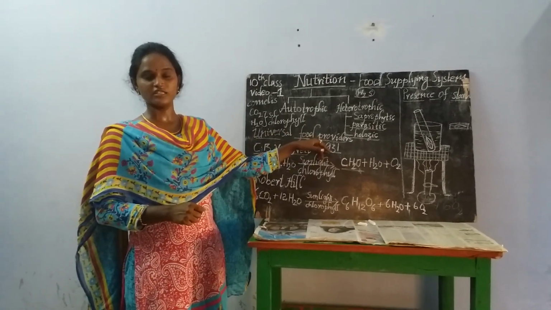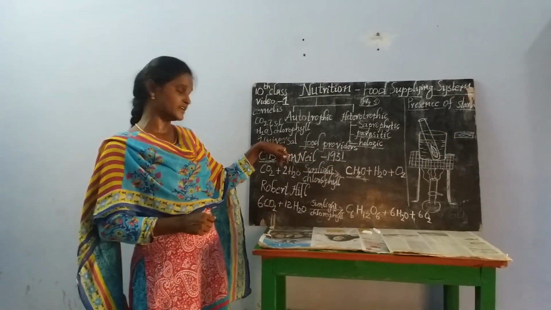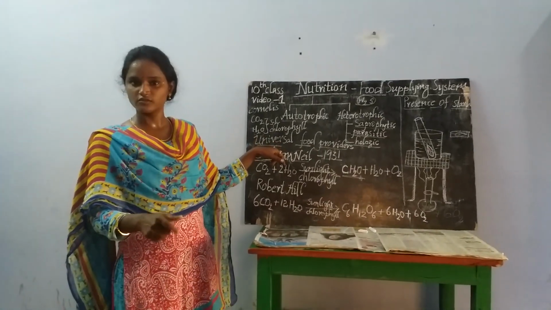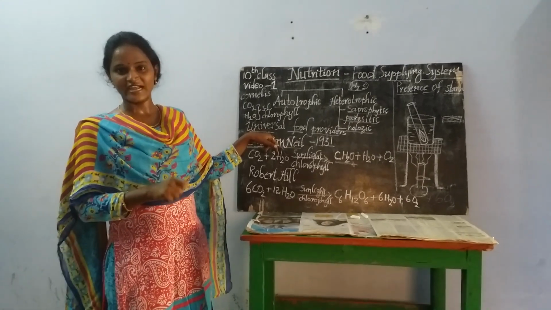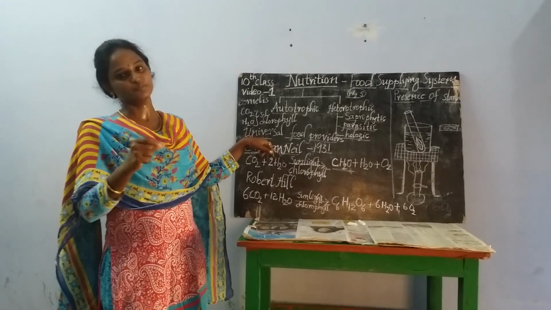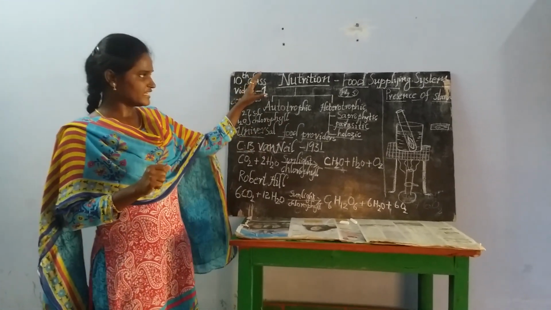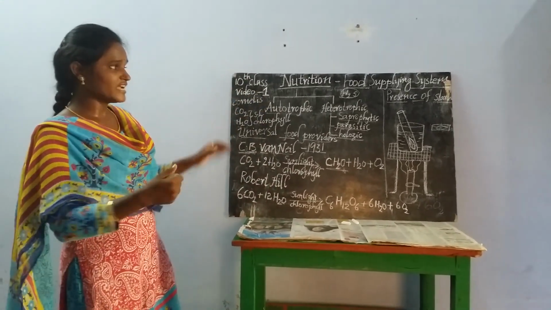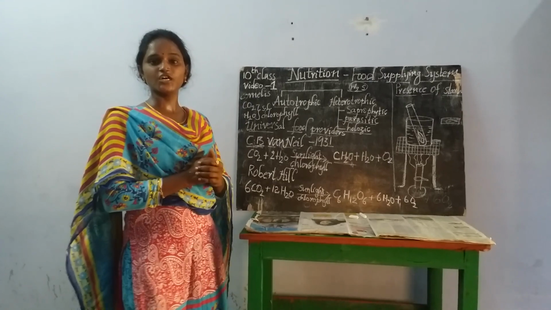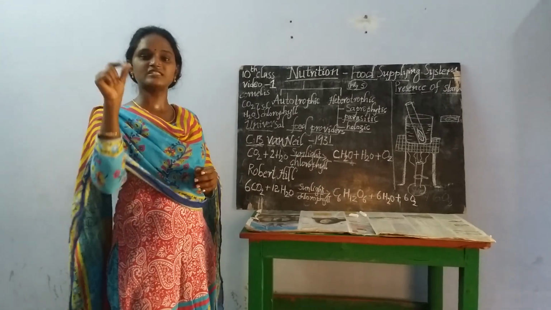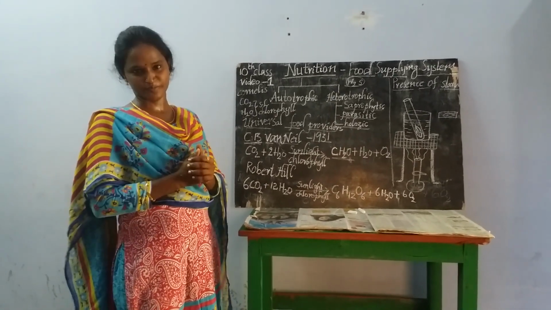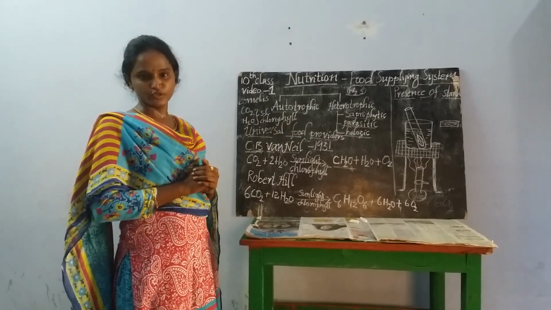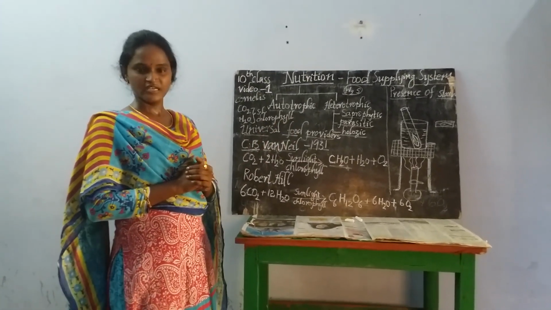By listening to all this, are you able to understand why we call green plants autotrophs and why we call green plants universal food providers? After getting a better idea of this, let us discuss another experiment, which is the best and simplest experiment in this chapter. That is nothing but to prove the presence of starch in the leaves.